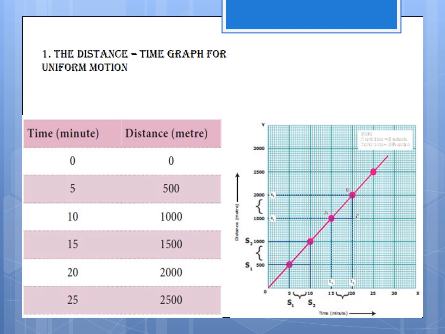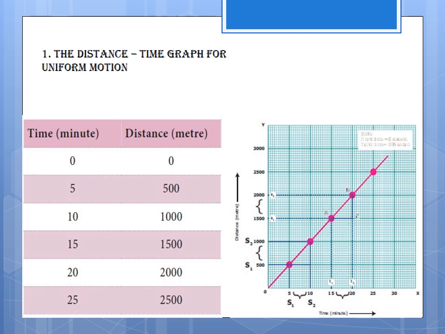We will see the graph. Y is distance, x is time. On Y: 500, 1000, 1500, 2000, 2500, 3000. On the time axis: 5, 10, 15, 20, 25. Now first one 500.